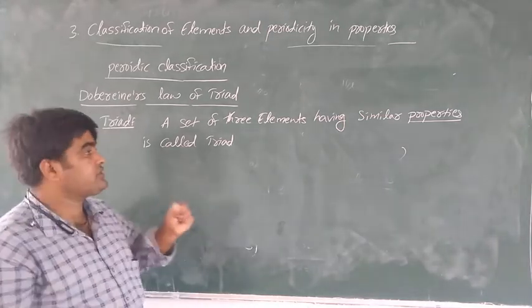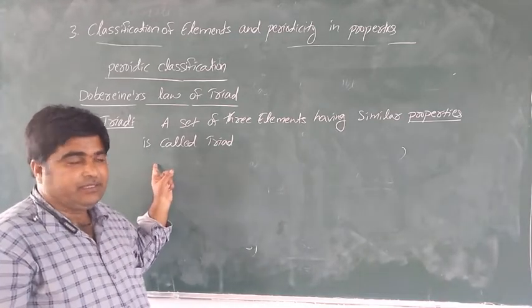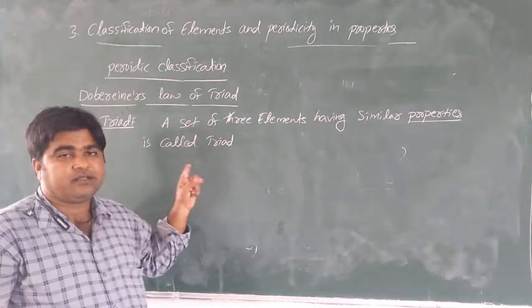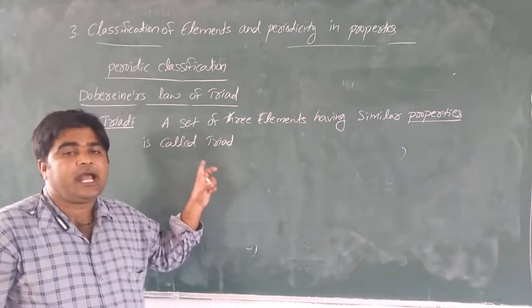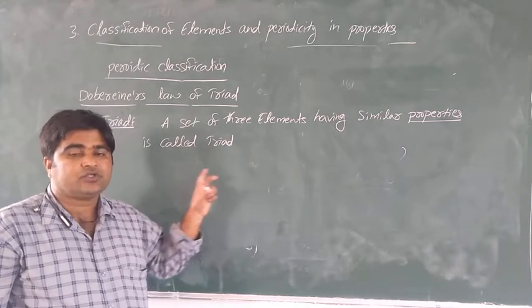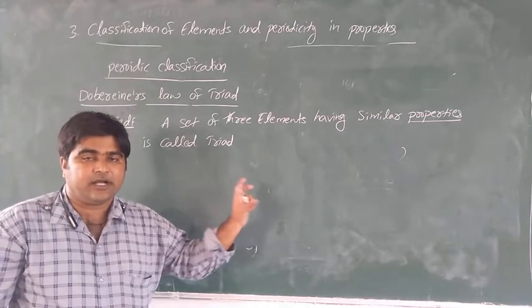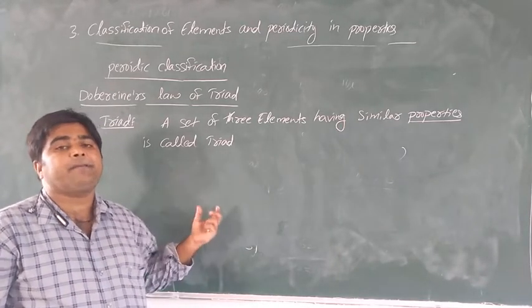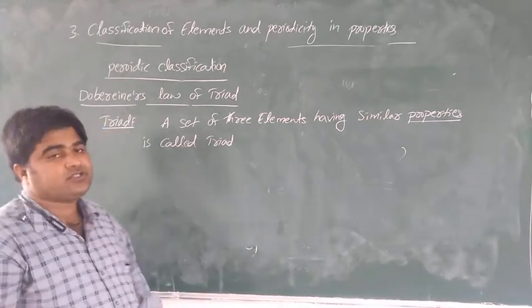What is Dobereiner's law of triads? He arranged the elements by their atomic weight. The mean atomic weight of the first and third elements is equal to that of the middle element. That is called Dobereiner's law of triads.